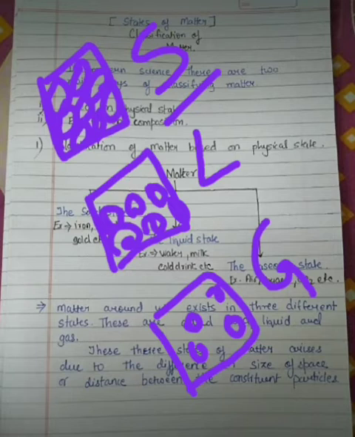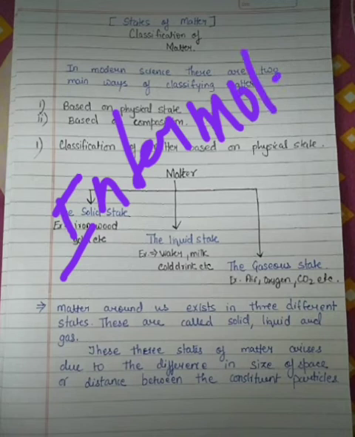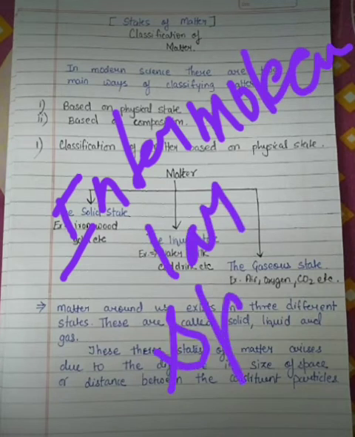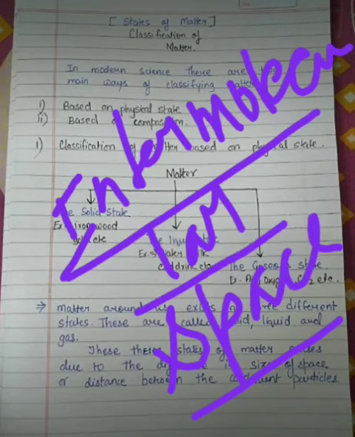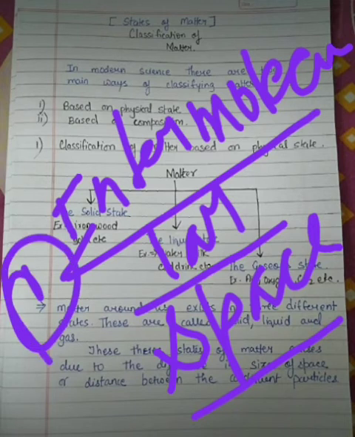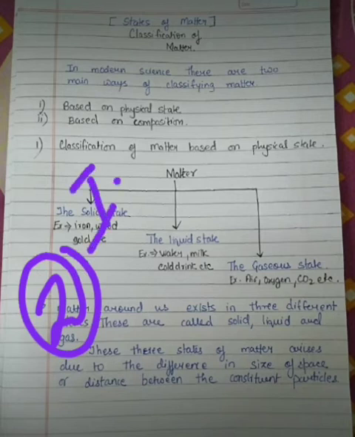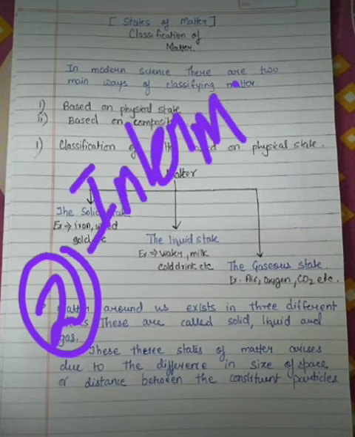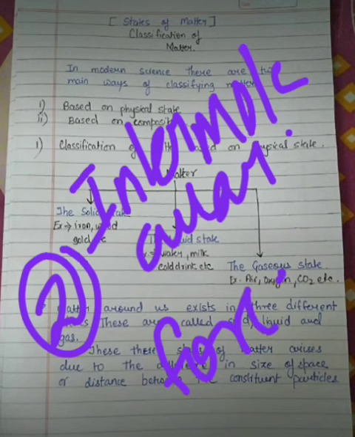Basically, what is this? This is the intermolecular space, the very first thing, and the second thing is the intermolecular forces.